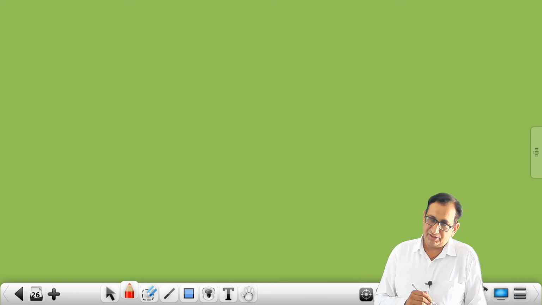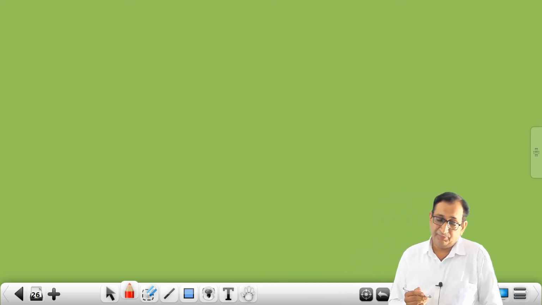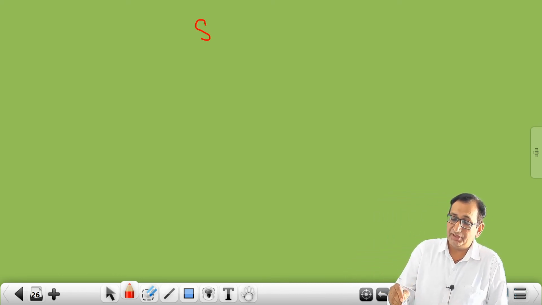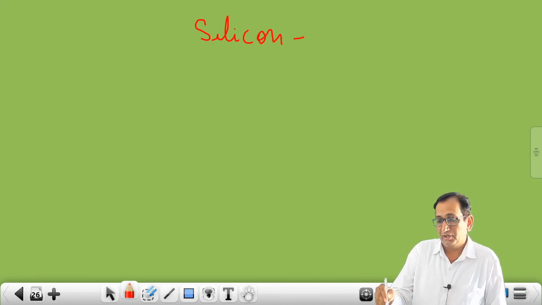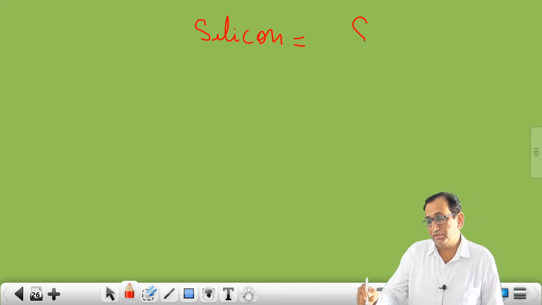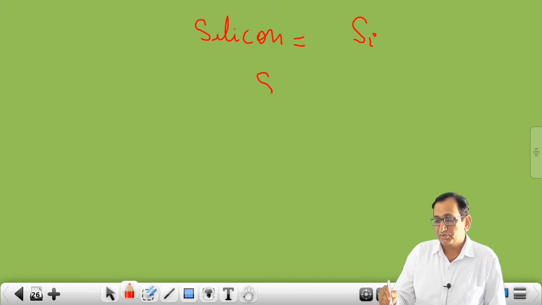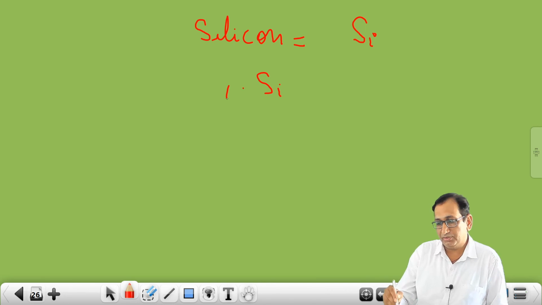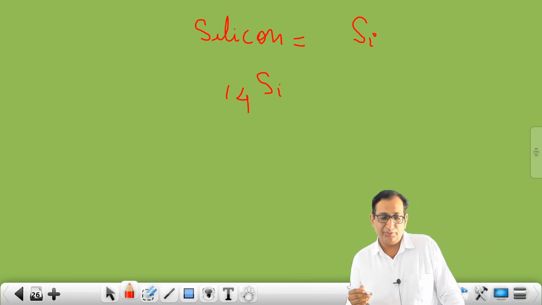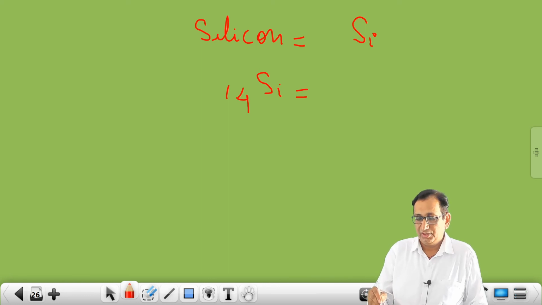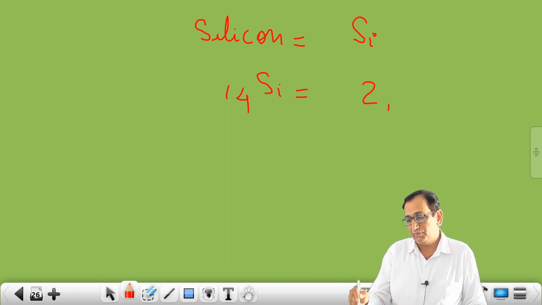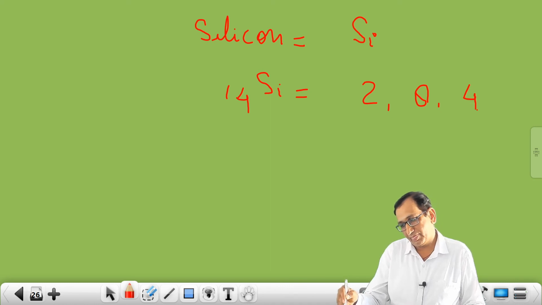And now students, next is a very important element, that is silicon. The symbol for silicon is capital S, small i. The atomic number of silicon is 14. If you write the electronic configuration of silicon, then we will have 2, then 8 and then 4.